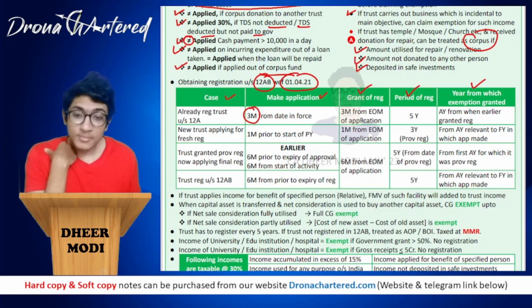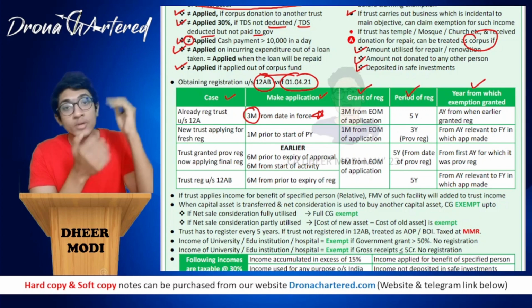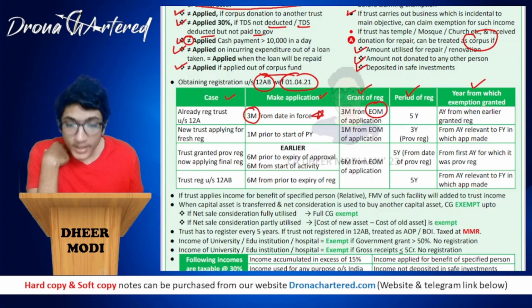When will your registration be granted? It will be granted 3 months from end of month of application. That is, whenever you make an application here, go to the end of the month and from that date it will be 3 months. So EOM stands for end of month.